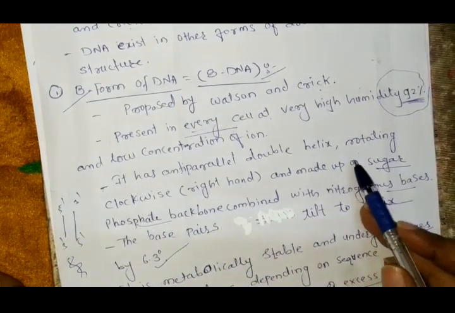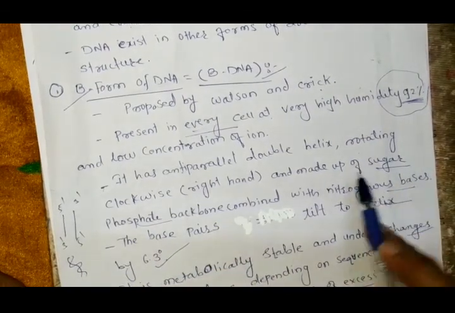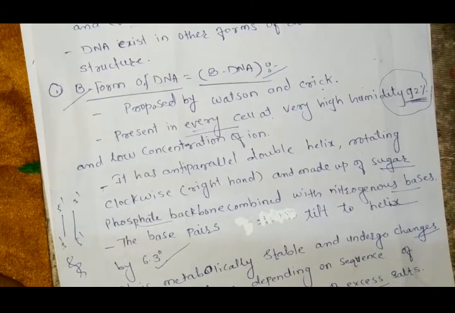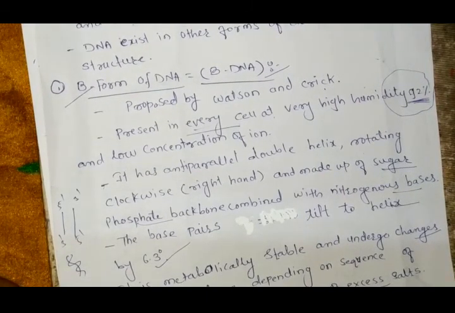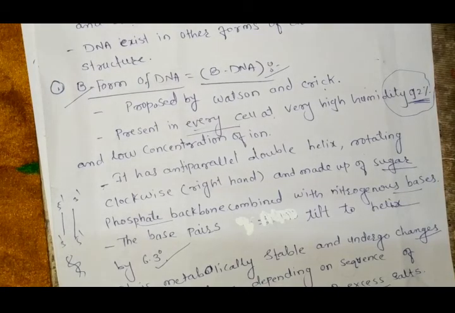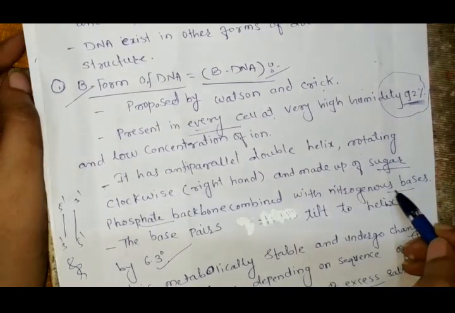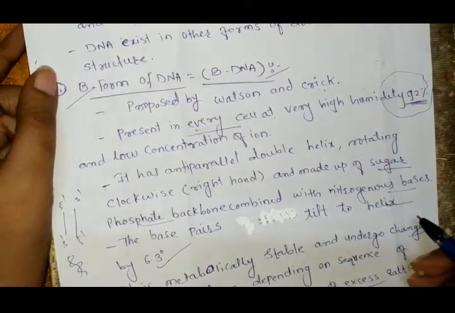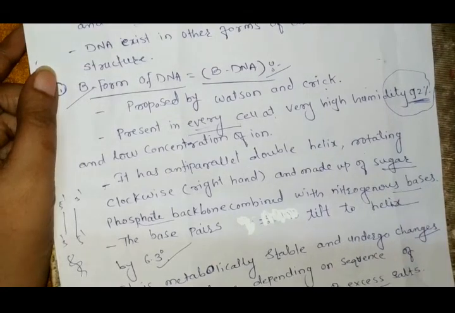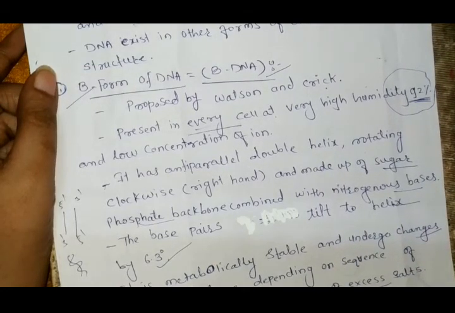Now, it rotates in a clockwise direction, and it is made up of a sugar-phosphate backbone. It means the sugar and the phosphate are arranged alternately with each other, and these two strands are joined like a ladder, and this ladder is made up of nitrogenous bases, meaning pyrimidine and purine bases. These base pairs tilt to the helix by 6.3 degrees.